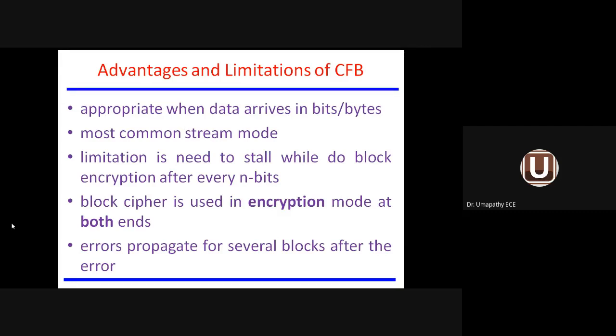It is very much appropriate when the data arrives in bits or bytes. This method is applicable when you have the message in terms of bits or bytes. Most common method used in the block cipher. The block cipher is used in encryption mode at both ends. Errors propagate for several blocks after the error. Suppose you are increasing the number of blocks, you may come across errors. These are the advantages and the limitations of CFB.